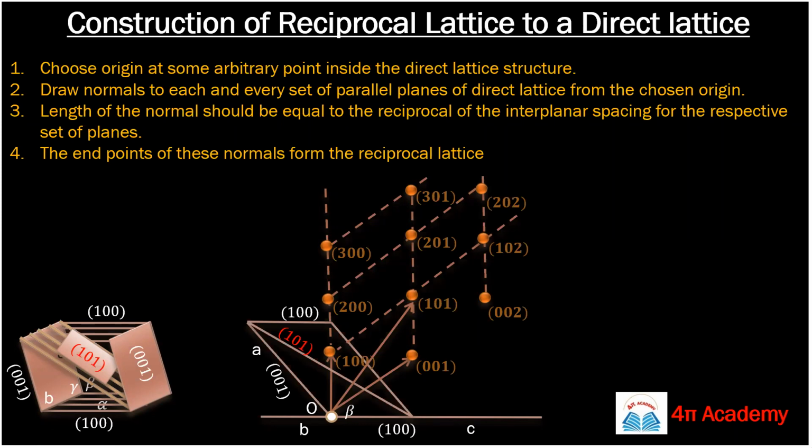Yes, ma'am. Hello, ma'am. Yes, please. Ma'am, in the second figure, we saw a plane as a line. Then we take a normal line. Do we consider the normal as a plane or a line?